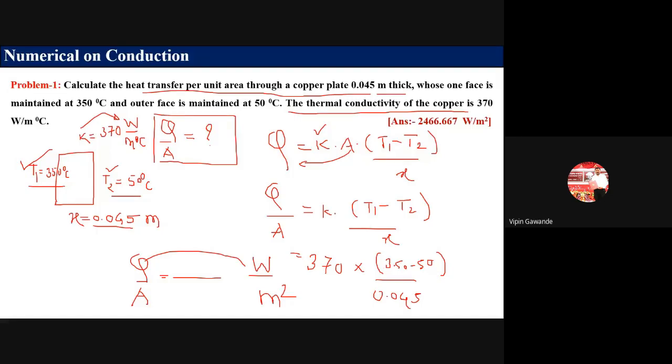Here we have taken the temperatures in degrees Celsius. We are taking the difference here. If you convert this into Kelvin, you will get the same difference. That means 350 minus 50, so this is equal to 300. If you add 273 and convert it into Kelvin, still you will get the difference equal to 300.